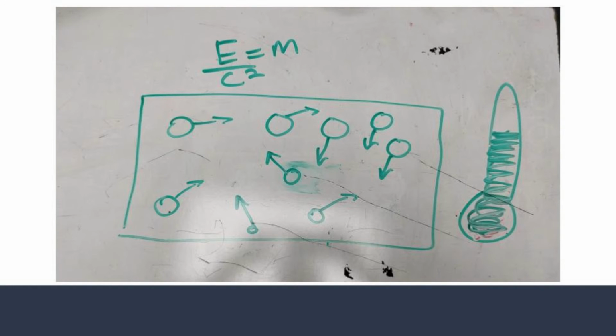To understand why this works beyond this, imagine an ideal gas in a room. The total energy of this system, which consists of the gas, is all of the kinetic energies of the individual particles that make up that gas. That means that m is equal to E over c squared.